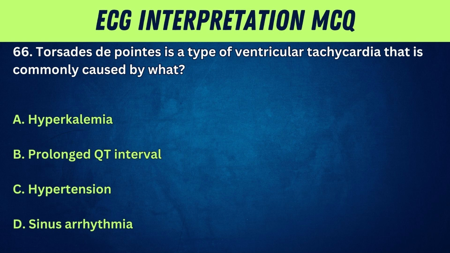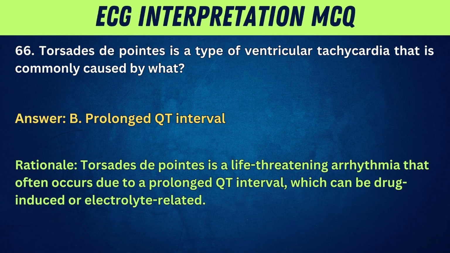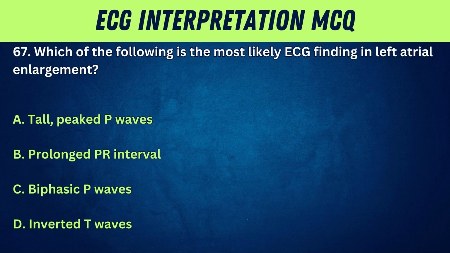66. Torsades de pointes is a type of ventricular tachycardia that is commonly caused by what? A. Hyperkalemia. B. Prolonged QT interval. C. Hypertension. D. Sinus arrhythmia. Answer: B. Prolonged QT interval. Rationale: torsades de pointes is a life-threatening arrhythmia that often occurs due to a prolonged QT interval, which can be drug-induced or electrolyte-related.